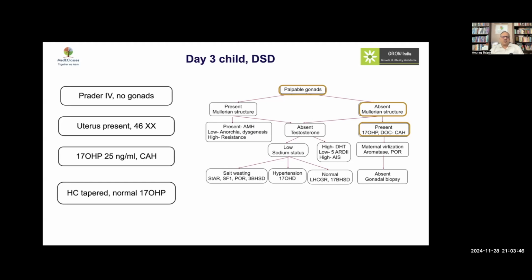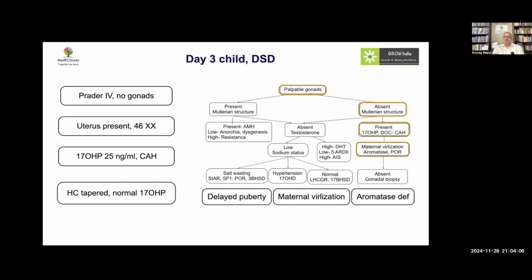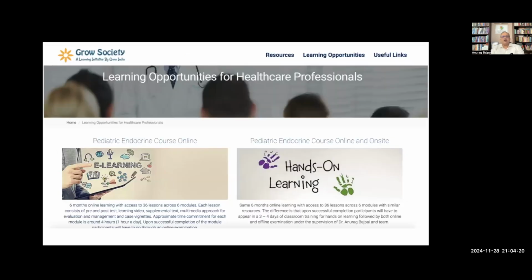In retrospect, the amount of 17 OHP elevation was not remarkable, and this brought us to an alternate diagnosis. When we evaluated, we found that there was delayed puberty. The child presented around 14 years of age with delayed puberty. In retrospect, there was a history of maternal virilization, giving a clue to aromatase deficiency. The key message is that if you identify XX DSD, don't just get satisfied with the diagnosis and treatment, think of an underlying cause. Not all XX DSDs are CAH. This is extremely important to understand.